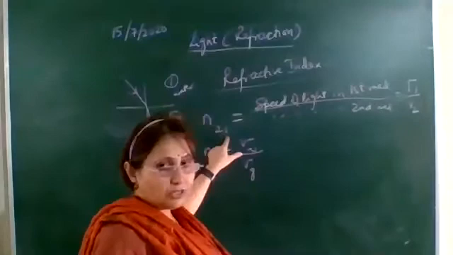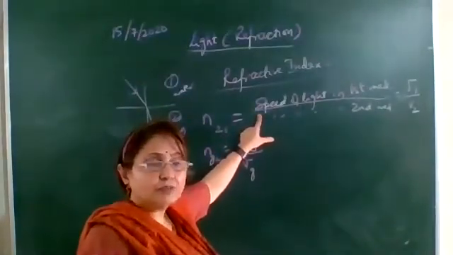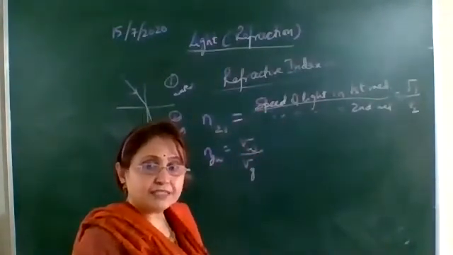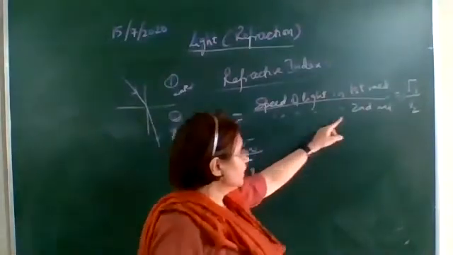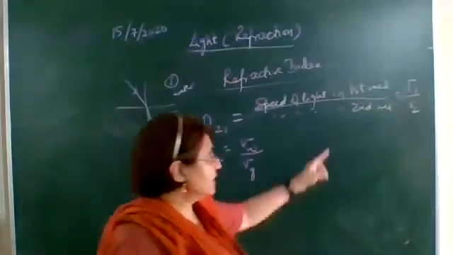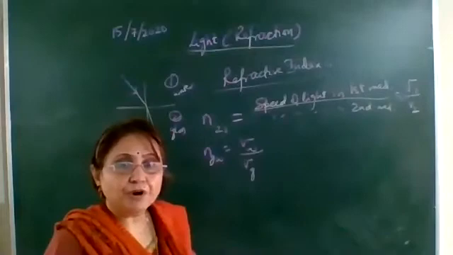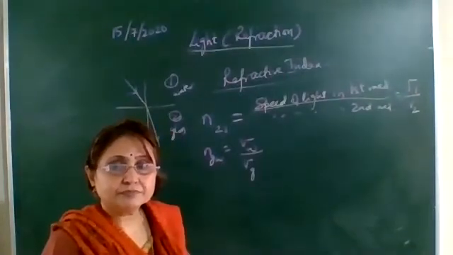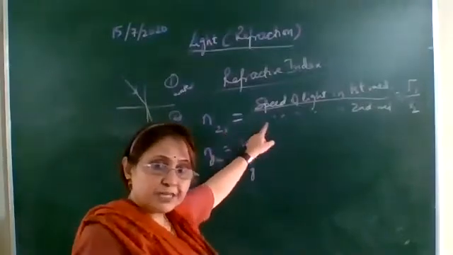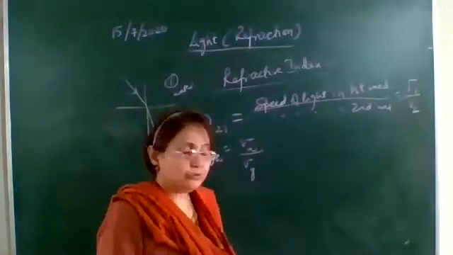Now write this formula: n21 is equal to the speed of light in the first medium divided by the speed of light in the second medium. Let the speed of light in the first medium be v1 and in the second medium be v2. So write down v1 upon v2. Okay, so this is the expression of the refractive index n21, v1 upon v2.